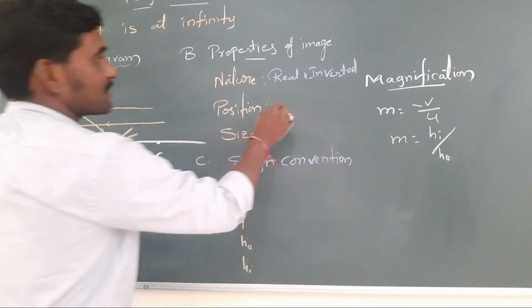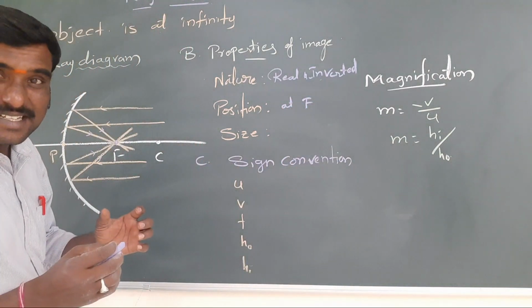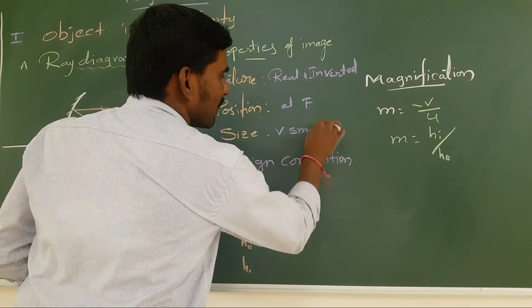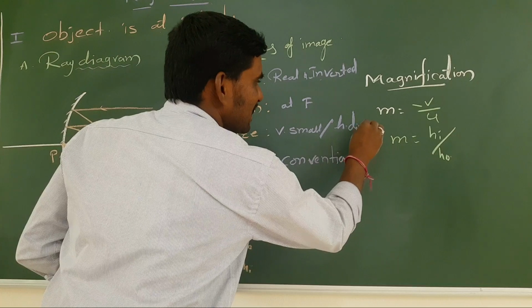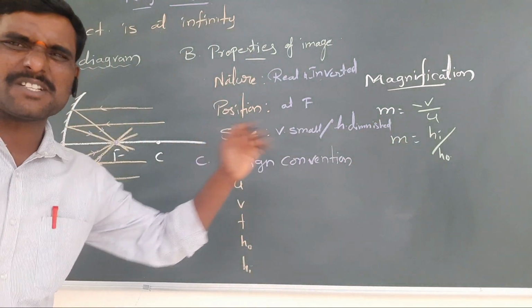Position means where it forms: at the focus. Size, how much size? Very small, or highly diminished. Highly diminished, very small.